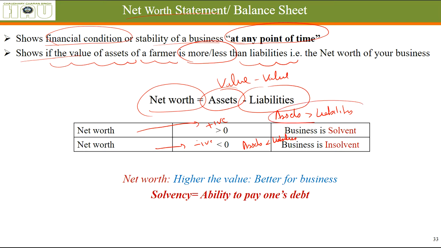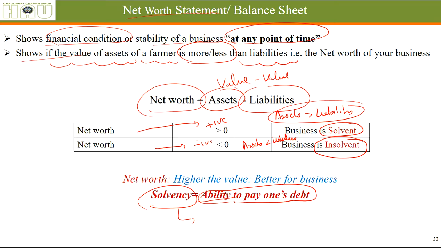And when the value of assets is greater, that means your business is solvent. And if your value of assets is lesser, that means your business is insolvent. Now, what do we mean by solvency? Solvency is the ability to pay one's debt. If a farmer has the ability to pay his debts, that means the loans he has taken from different organizations and people for different periods, if he has the capacity to pay it back, then his business, his enterprise of cropping or any other kind he may be doing, is called solvent, if his net worth is positive.